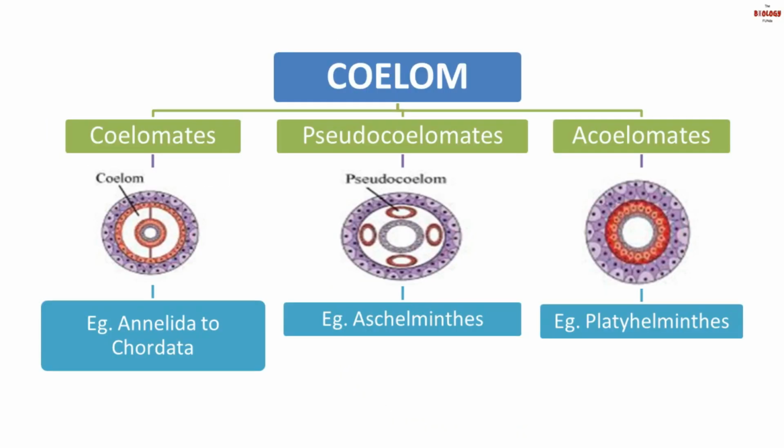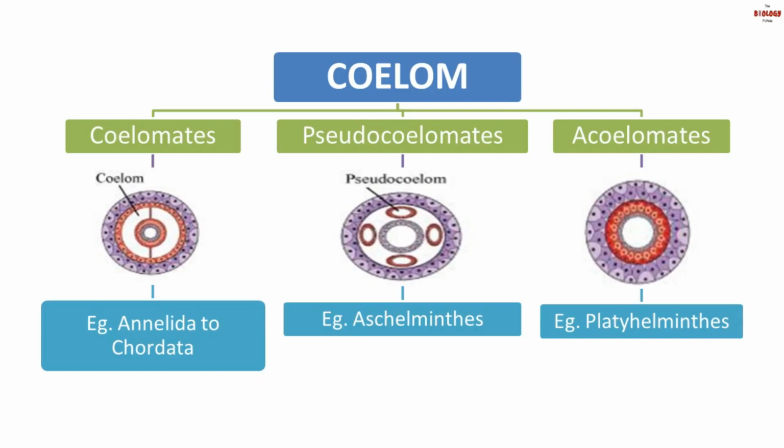Now, based on the coelom, organisms can be called coelomate, pseudocoelomate, and acoelomate. Now, can you see the first picture, coelomate? Here, mesoderm has a white colored cavity, which is known as coelom. So, when you find a cavity in the mesoderm, such organisms are considered to be coelomate. Examples are from phylum Annelida to Chordata.